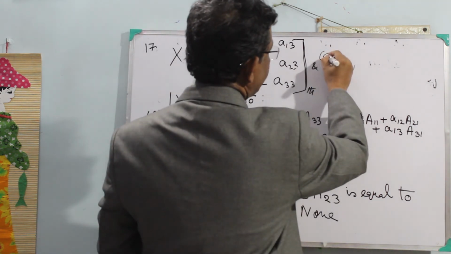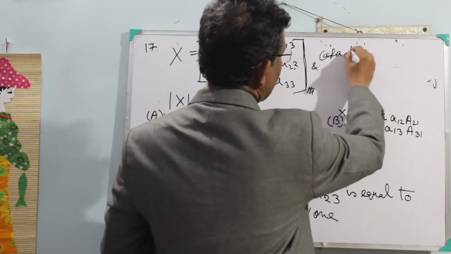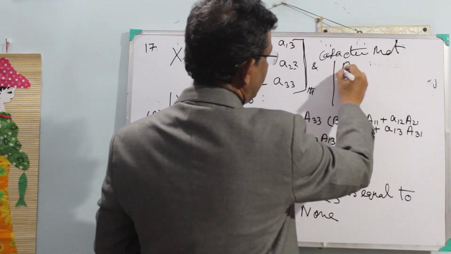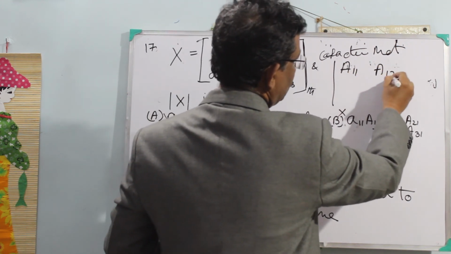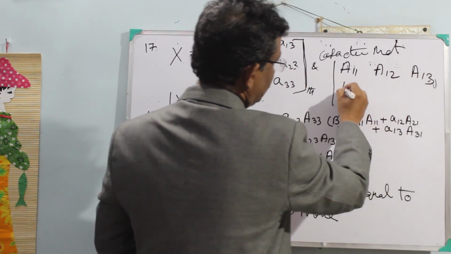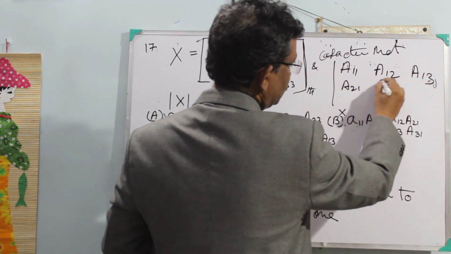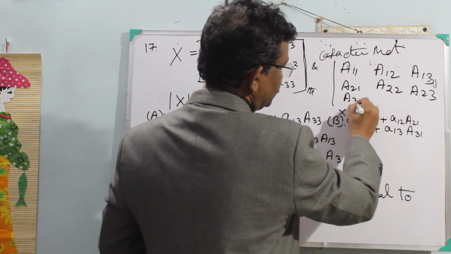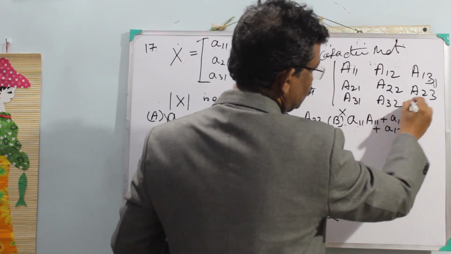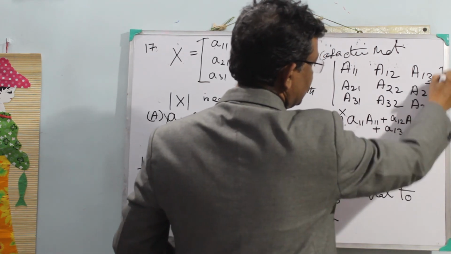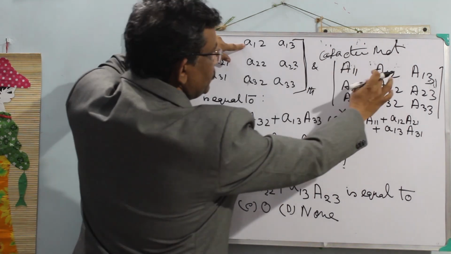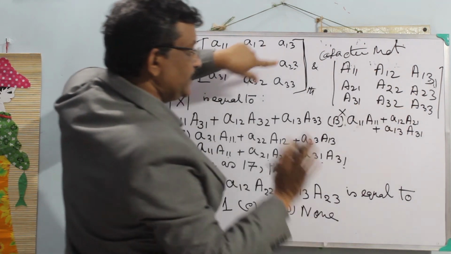Suppose the cofactor matrix is A11, A12, A13, A21, A22, A23, A31, A32, A33. If I multiply this into this, this into this, this into this, that will be det.